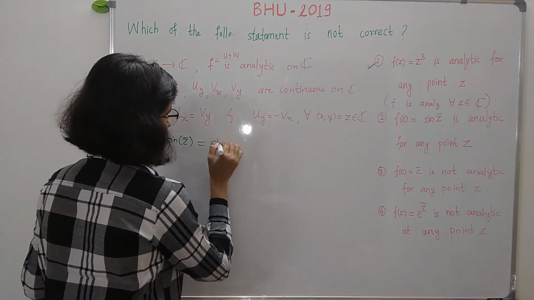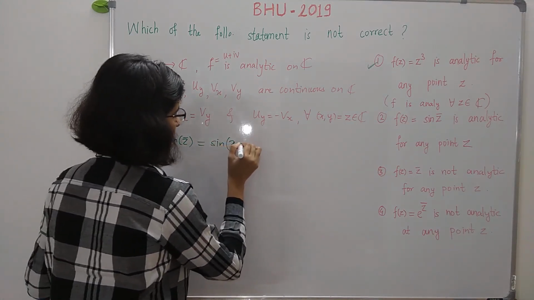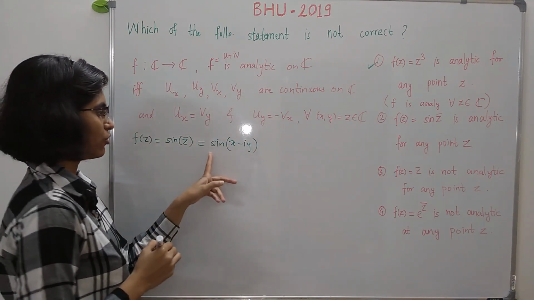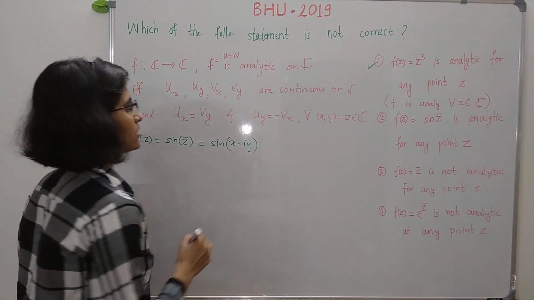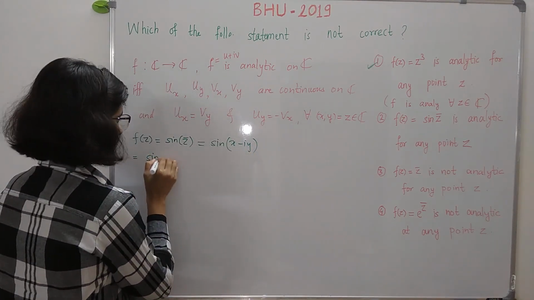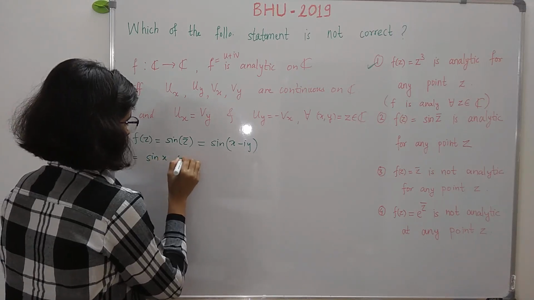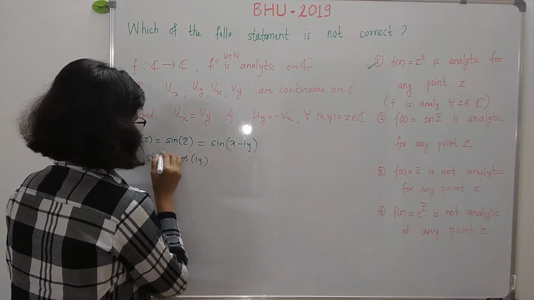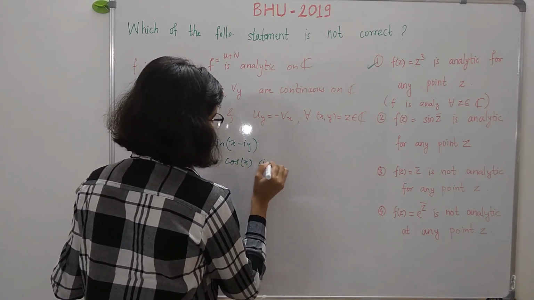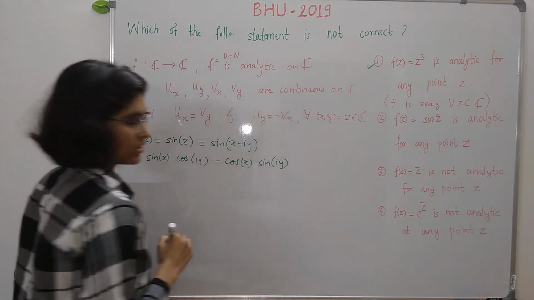It is x minus iy, right? Now you apply the formula for sine of a minus b. This is the same as sine a cos b minus cos a sine b, right?